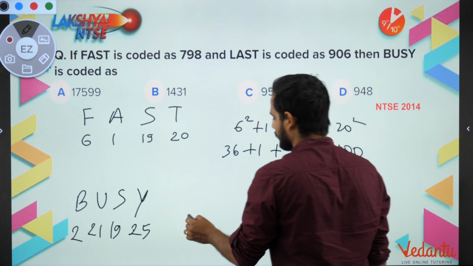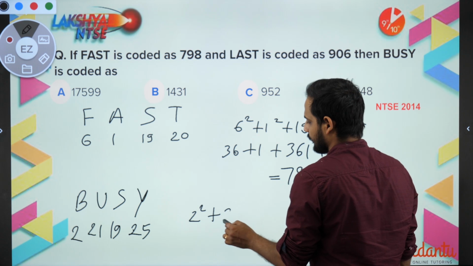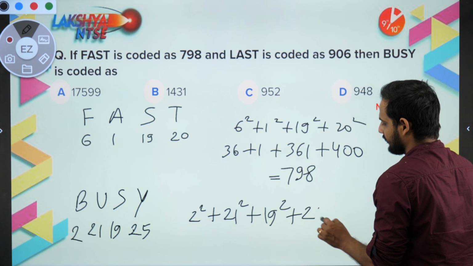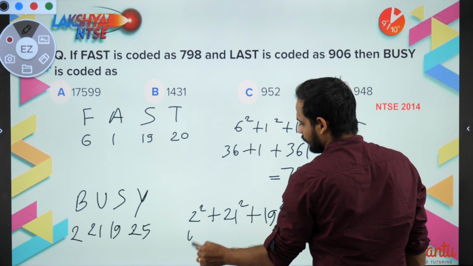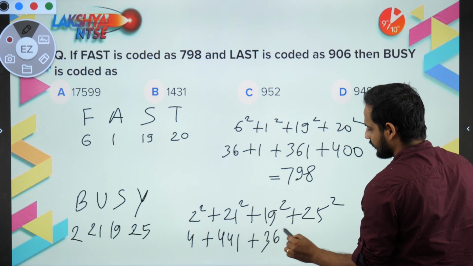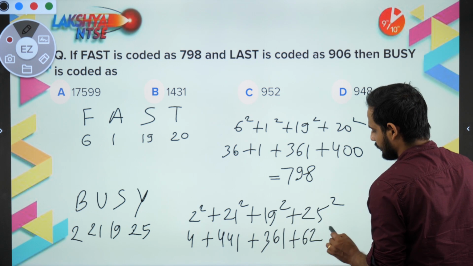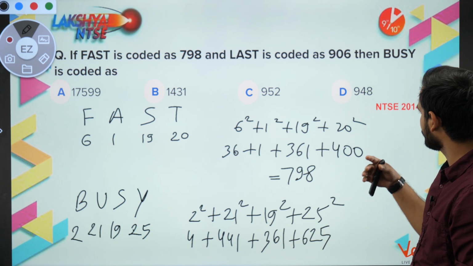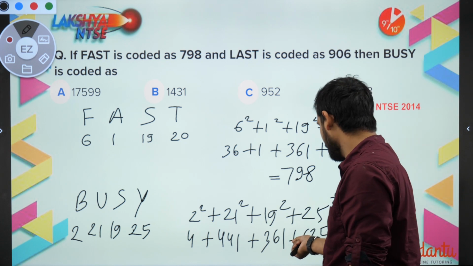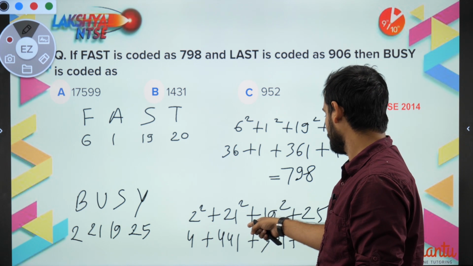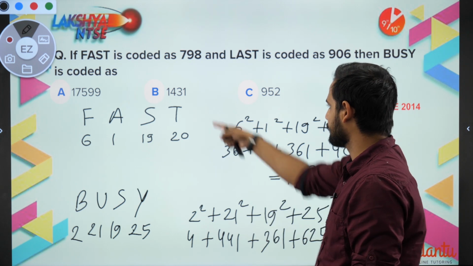So let's add their squares: 2 square plus 21 square plus 19 square plus 25 square. 2 square is 4, plus 441, plus 361, plus 625. Now as I can see, the numbers are quite far. 600 plus 300 is 900, plus 400 is 1300. So it should be 1431.